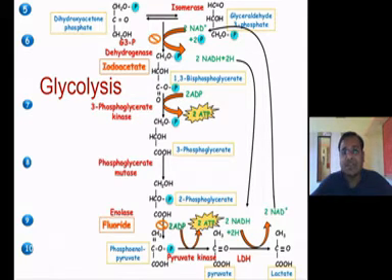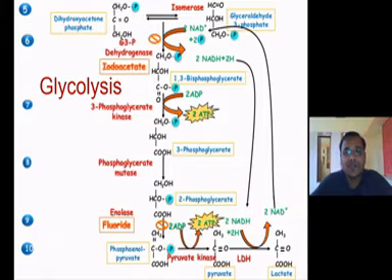These two compounds are interconvertible in the presence of the enzyme isomerase, as they are isomers of each other, and hence are interconvertible in the cell.